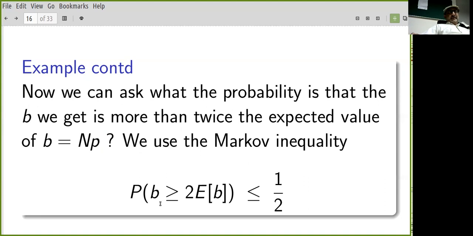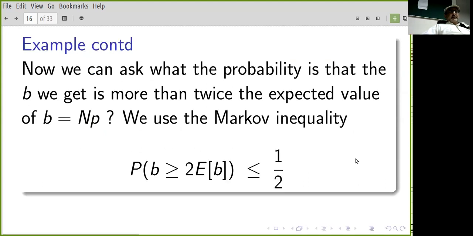So the probability of B being greater than twice the expectation of B, and this P is unknown, according to Markov's inequality, is less than or equal to 1/2. So the probability that we overestimated the popularity of the Baba Rhinoceros candidate by doing this survey, by a factor of 2, is less than or equal to 1/2.